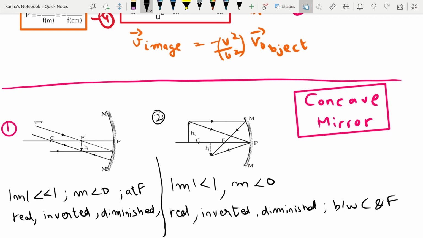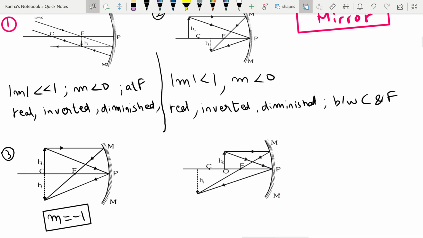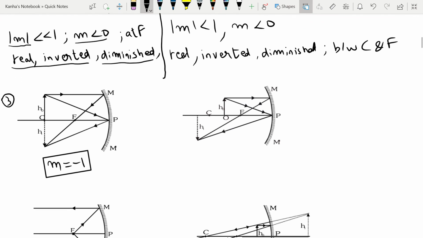Similarly I can go for the third one. I'll quickly talk to you about all of these. For the third one, if the object is placed at C itself, then the value of m is strictly -1. I will not write all these things down. You should remember that if m is less than 0, then I will have real and inverted. If mod m is less than 1, then I'll have diminished. Here m is equal to -1. That implies m is less than 0. Also mod m is equal to 1. So we will have real, inverted and equal image.